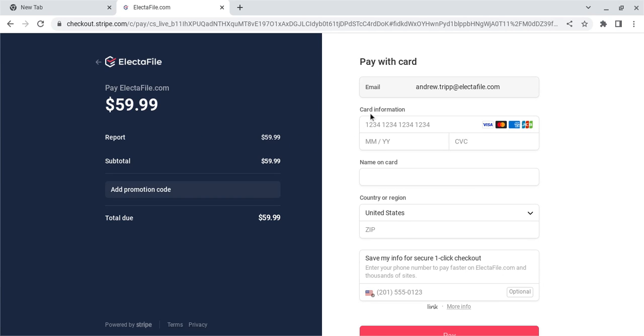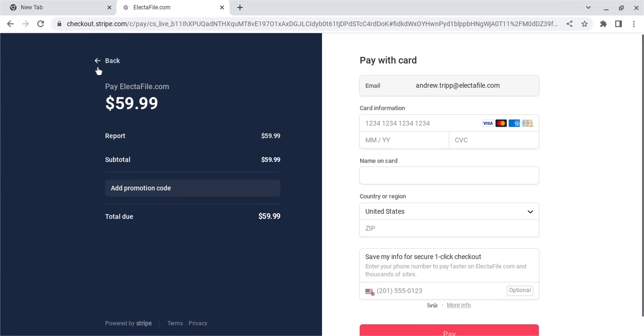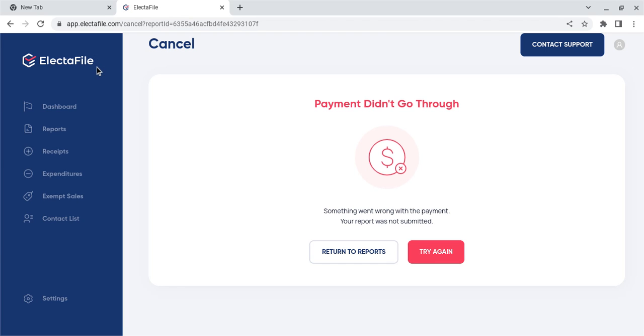What you see, your typical Stripe conversation there, promo code on the left, enter your credit card information and pay to file. So we're not going to do that right now because that'll confuse everybody. So we're going to click back. It will take us back and say the payment didn't go through, and you could try again, or you could return to reports, right?